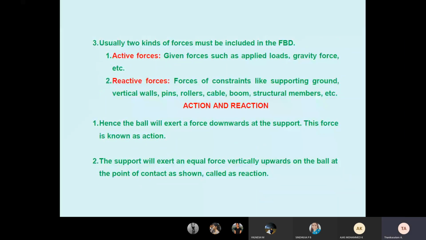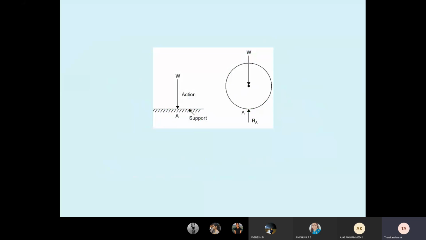Usually, I already told you, action and reaction. As per Newton, every action has an equal and opposite reaction. You see the diagram. Very interesting. Already explained; once more I am repeating this. The weight is the weight of the ball. Weight is the action; the support gives the reaction. See the diagram.